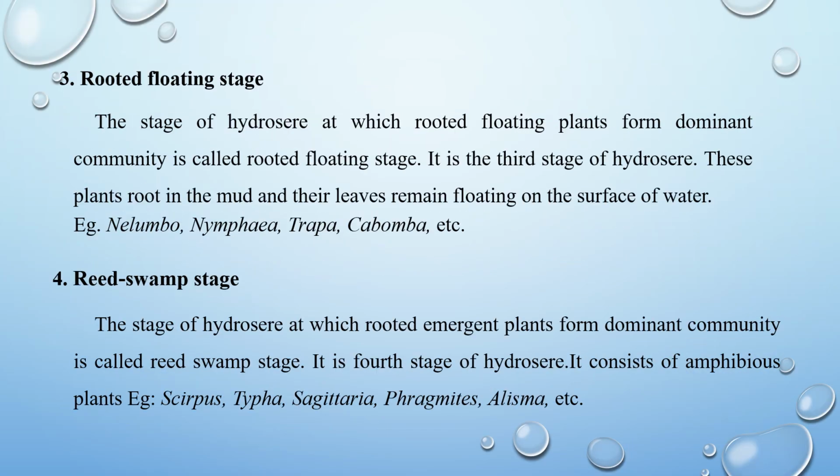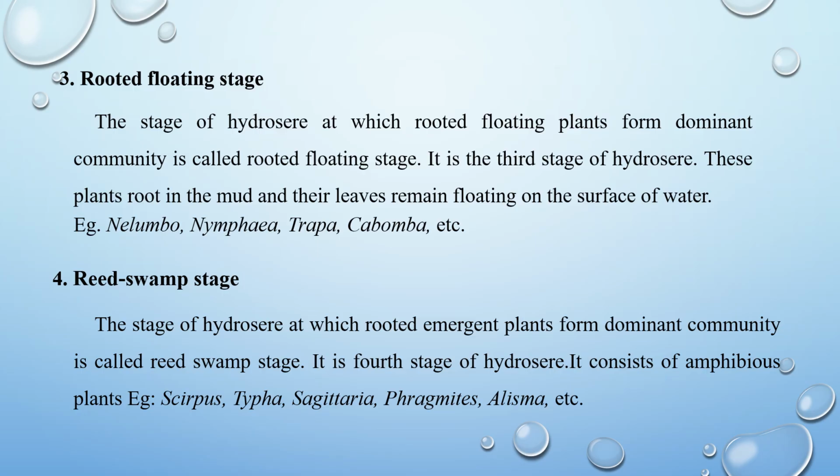Next is the rooted floating stage. The stage of hydrosere at which rooted floating plants form the dominant community is called the rooted floating stage. It is the third stage of hydrosere. The rooted submerged plants start to disappear from the area when the depth of the water is 4 to 8 feet. Then rooted floating plants start to grow well and form dense growth.